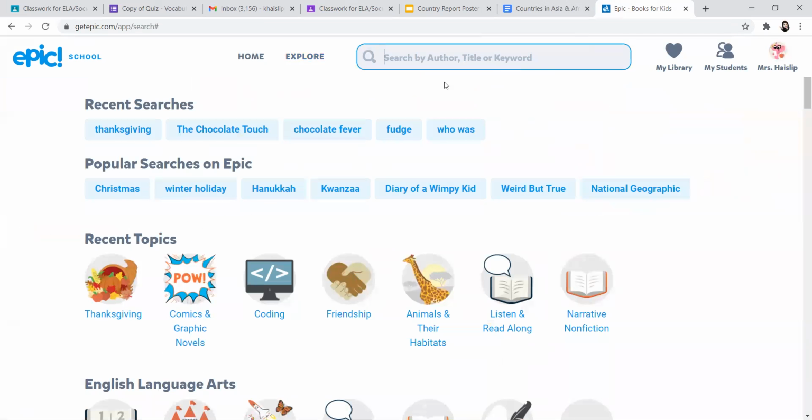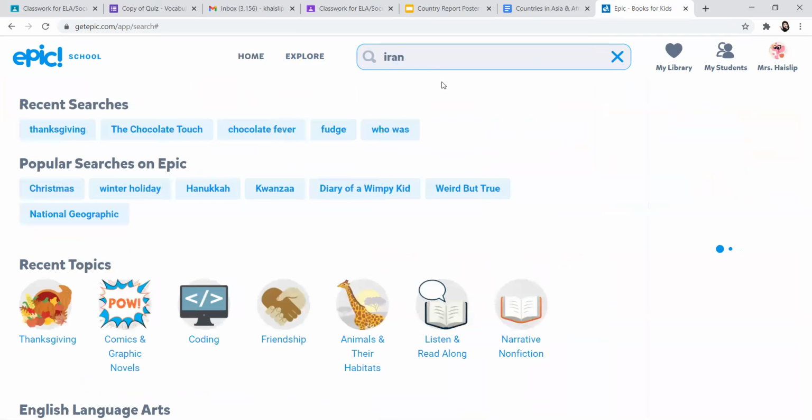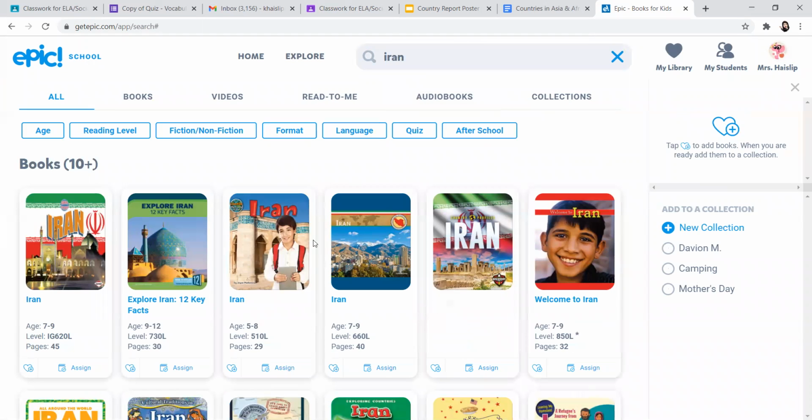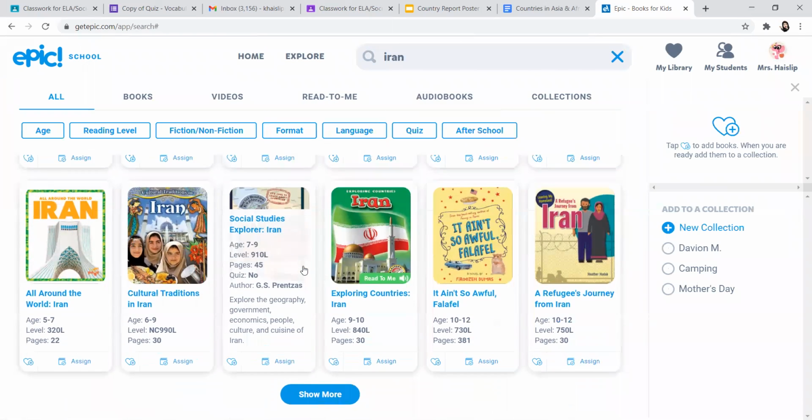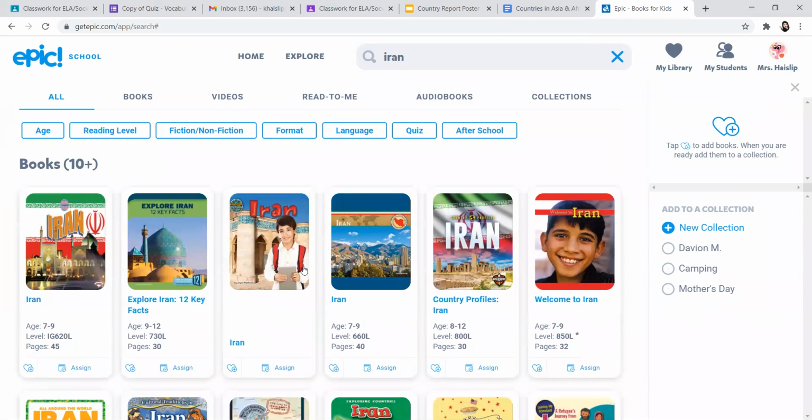So I go over here to Epic. I want to research Iran. Got a lot of variety. If you pick a country and there's not a good many books at your level, you may want to pick another country. The books that you're picking are either in Epic. If you want to go to your local library, you can as well. But we are not using a website, okay?